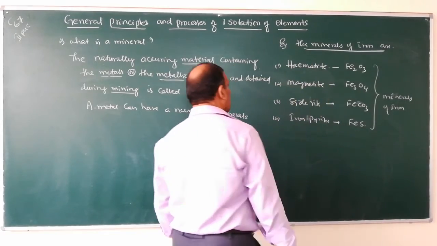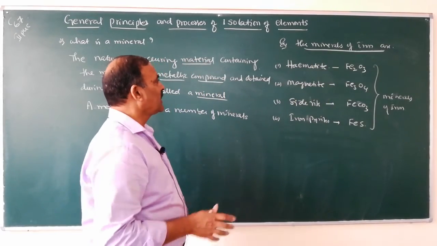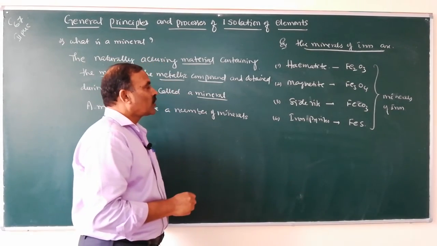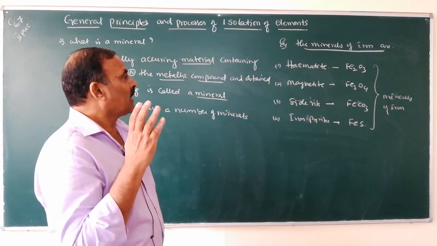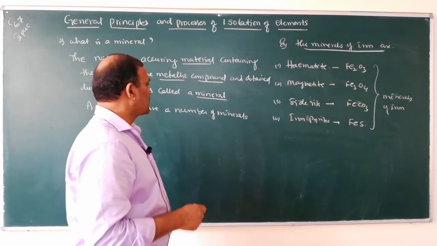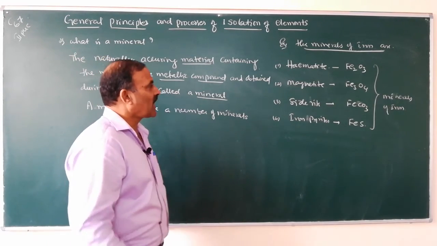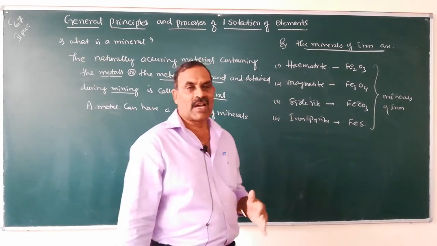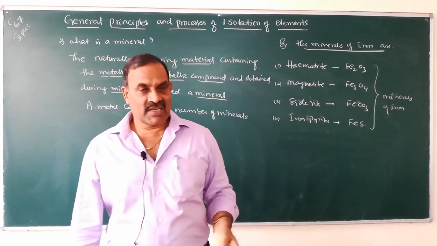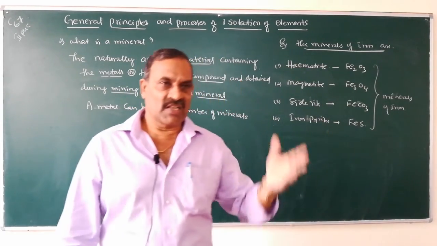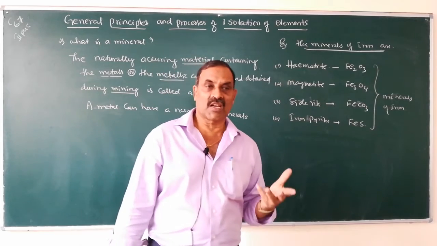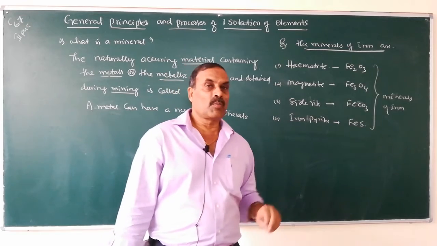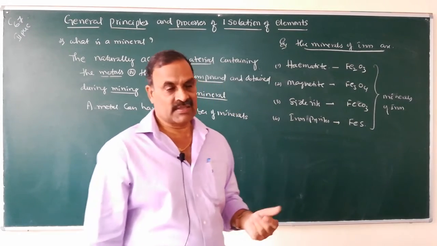Minerals of iron. Naturally occurring material containing the metal or the metallic compounds, obtained during mining, is called a mineral. A metal can have a number of minerals. Iron can have hematite, magnetite, siderite, iron pyrites. These are all compounds of iron which are naturally occurring metallic compounds, called minerals.